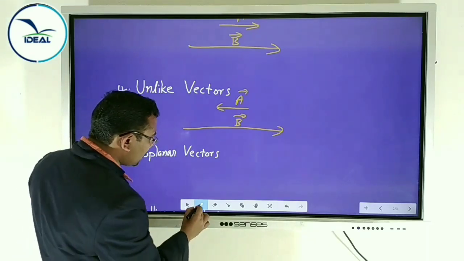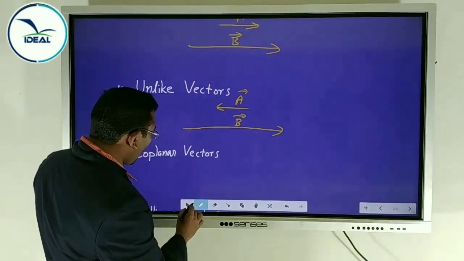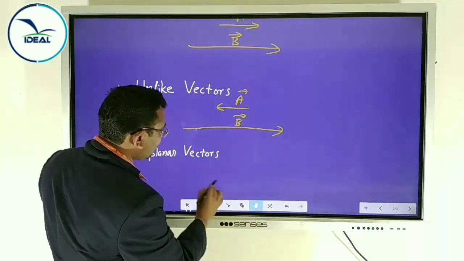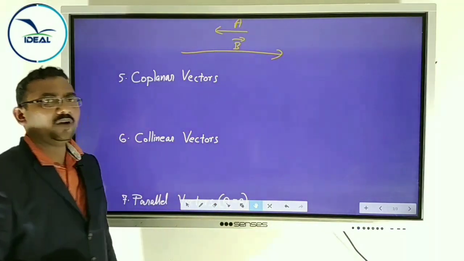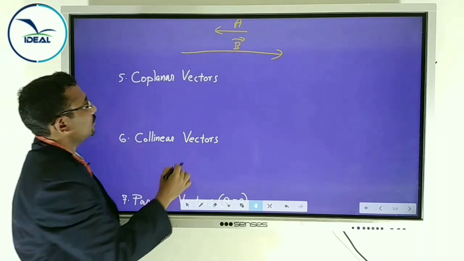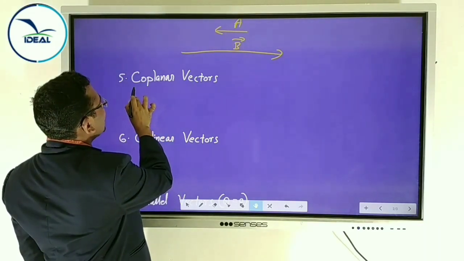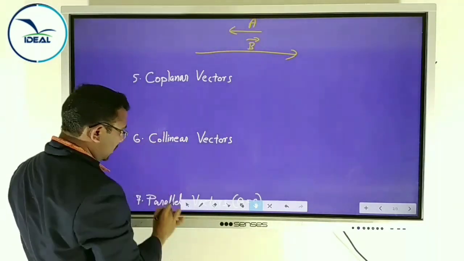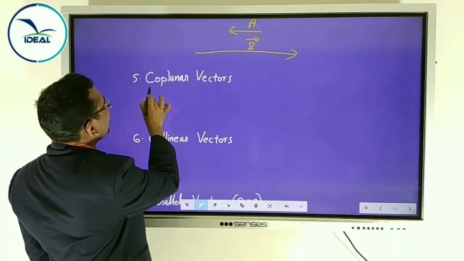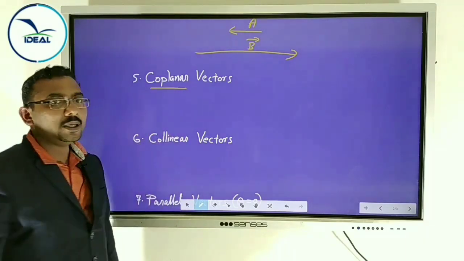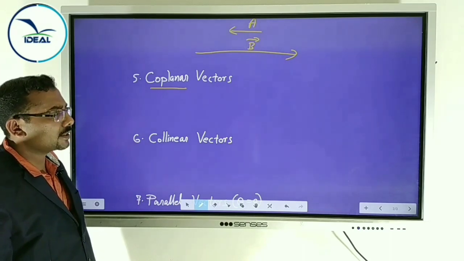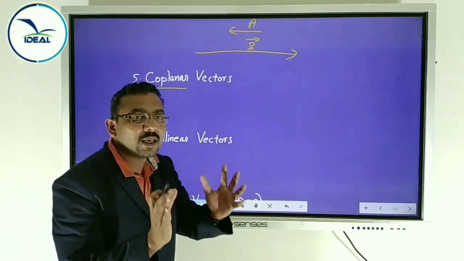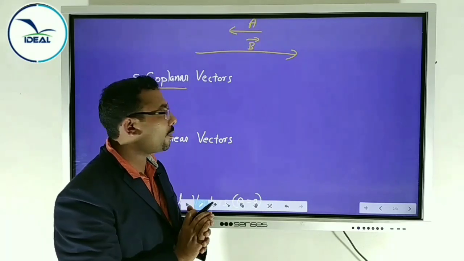Next, we will discuss coplanar vectors. Co means same. Planar means in a plane. Then what are coplanar vectors? Yes, vectors lying in the same plane are called coplanar vectors.